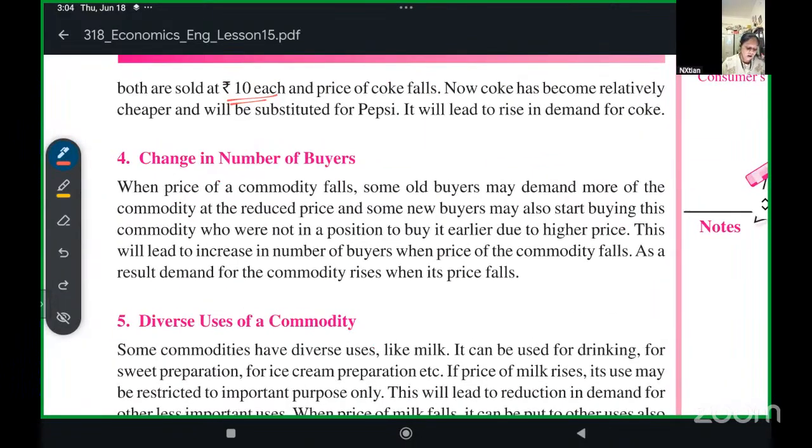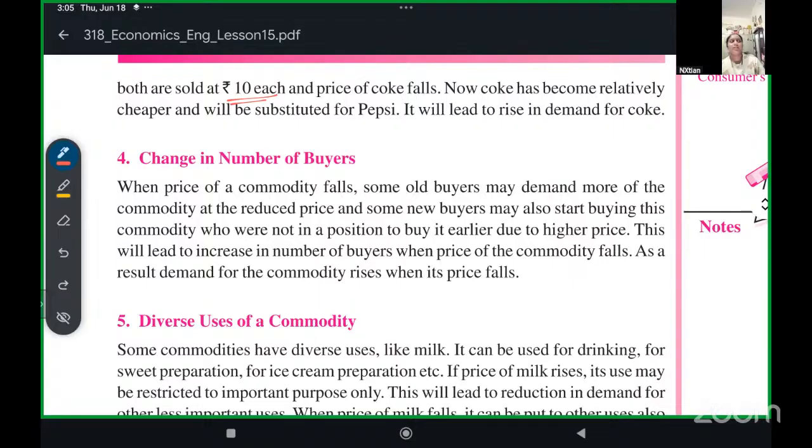Another reason why the law of demand happens is change in the number of buyers. When the price of a commodity falls, some old buyers may demand more of the commodity at the reduced price. And some new buyers may also start buying this commodity who were not in a position to buy it earlier due to the high price. This will lead to an increase in the number of buyers when the price falls. As a result, demand for the commodity rises when the price falls.